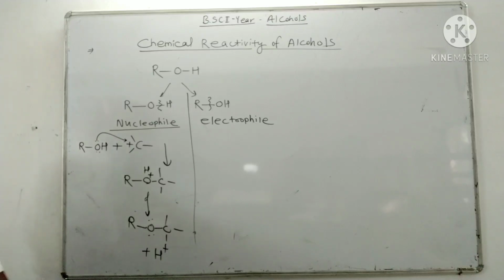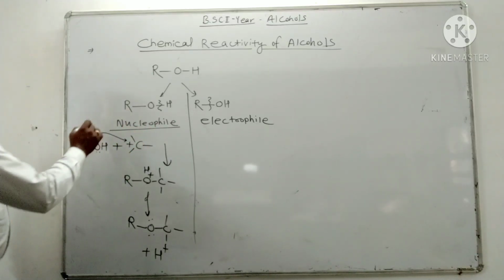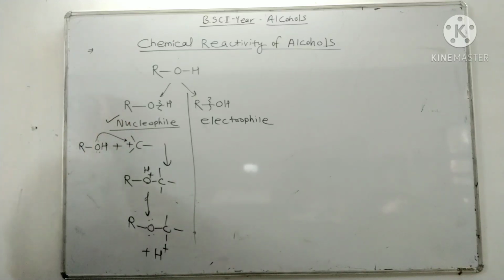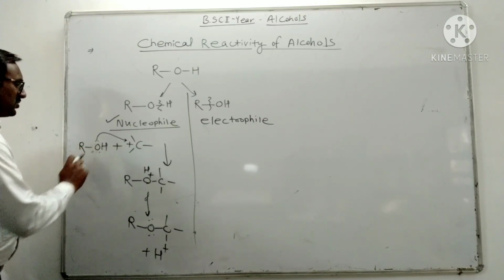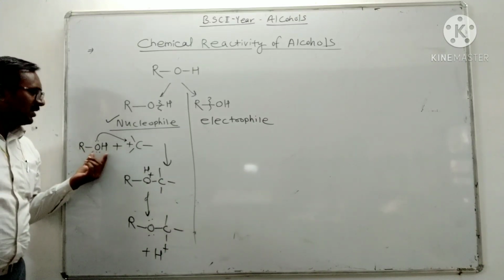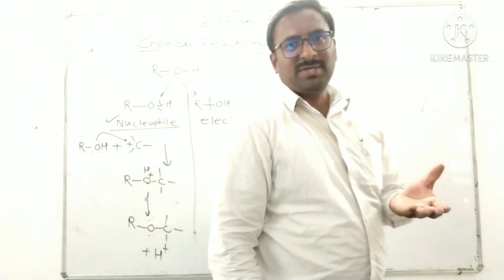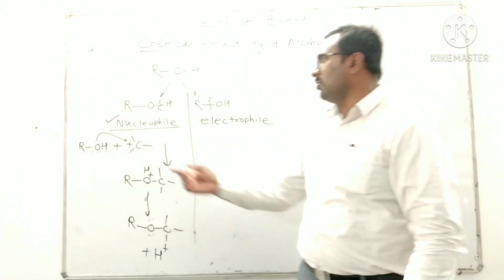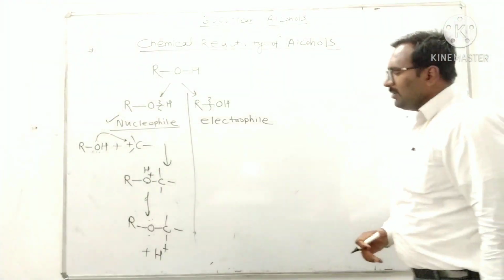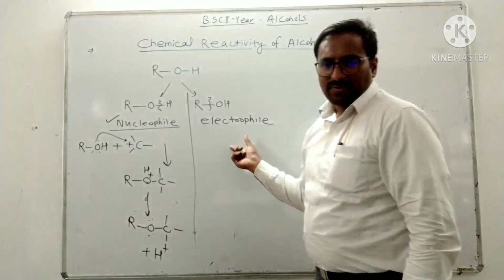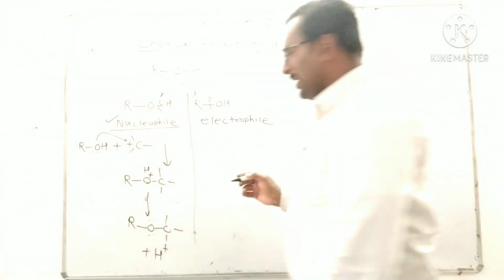In this mechanism, alcohol acts as a nucleophile. It means the lone pair of oxygen of the alcohol OH group attacks an electron deficient center. In the second case, alcohol acts as an electrophile. Let us discuss with the help of a reaction.